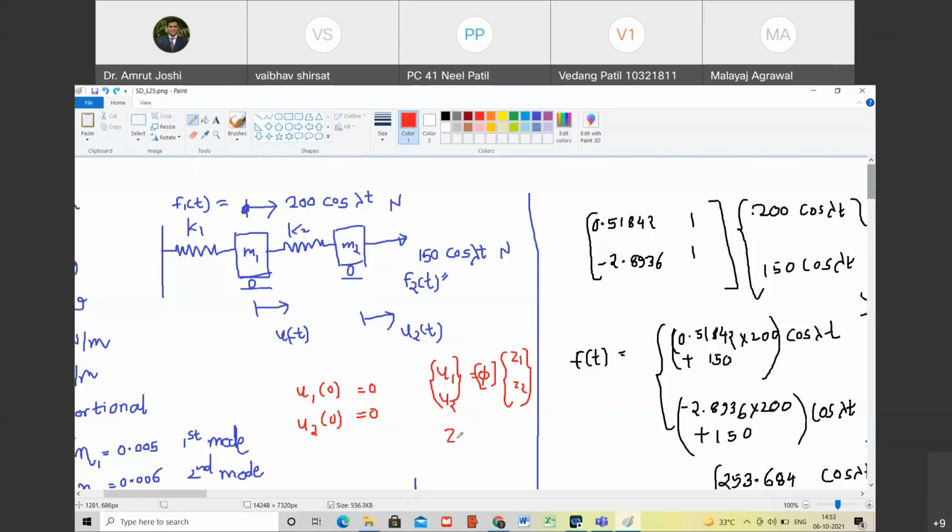So therefore Z1 of 0 and Z2 of 0 is equal to phi inverse of 0, 0.